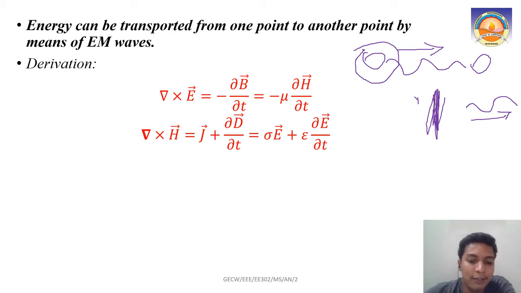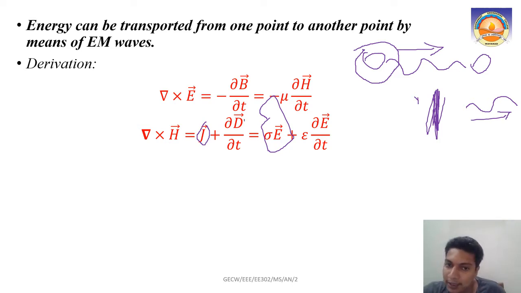Similarly, in this derivation we will use another equation, which is Maxwell's fourth equation. What is Maxwell's fourth equation? Del cross H equals J plus dou D by dou t. Ohm's law in point form, J we can write as sigma times E. And for the other part, dou D by dou t, D and E mean electric flux density and electric field intensity. They are related as D equals epsilon E. So in place of D in this equation, I am substituting epsilon E. Epsilon is a constant, so similar to the last equation, I am taking out epsilon, and this becomes epsilon dou E by dou t. So these are the two equations that we are going to use here.